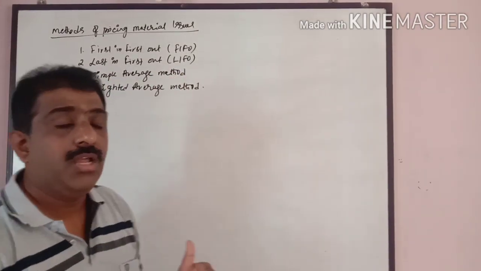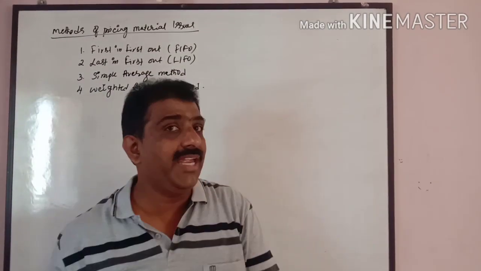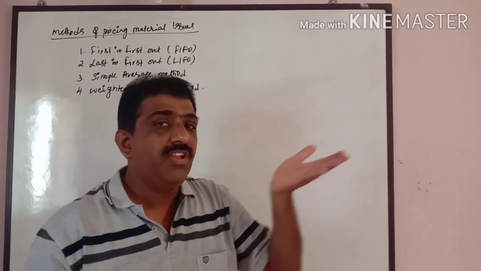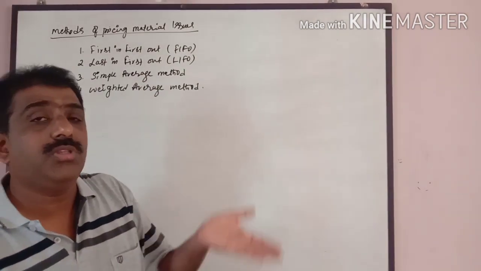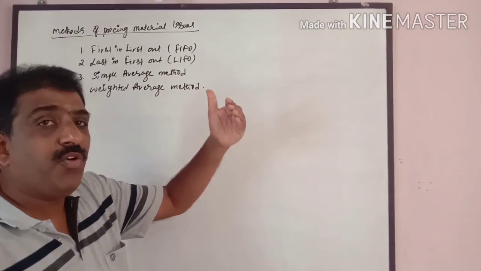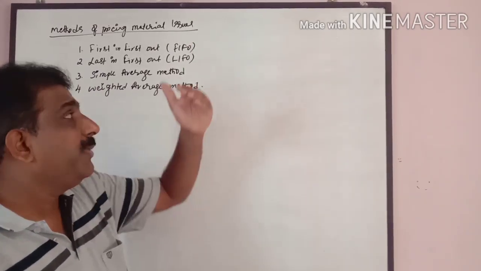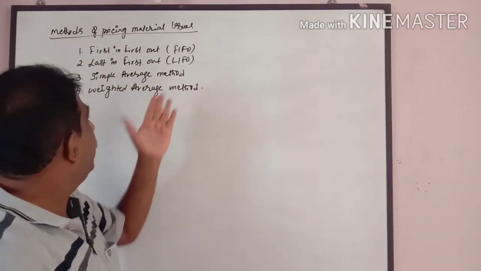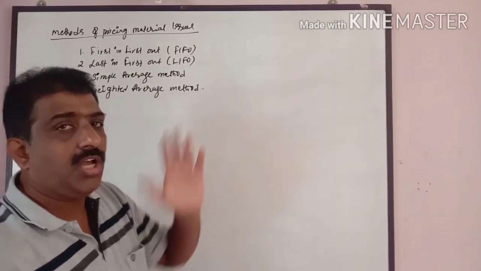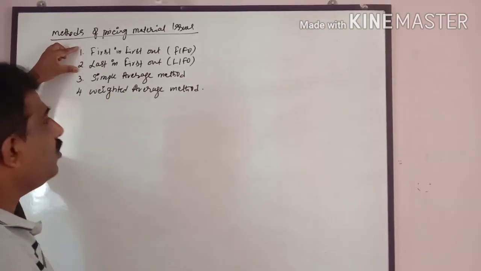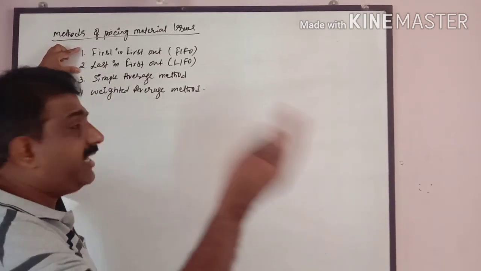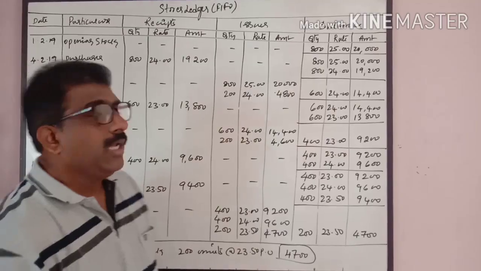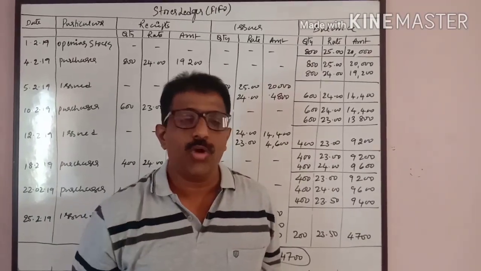Last in, first out: the material received last will be sent out first. Means we issue the materials from bottom to top, whereas in the FIFO method, materials are issued from top to bottom. First let me discuss these two by taking one problem, and then I will take the simple average and weighted average methods.